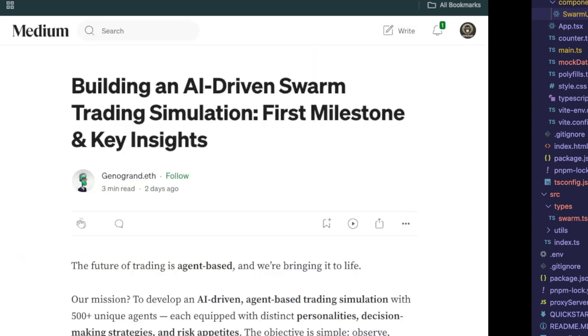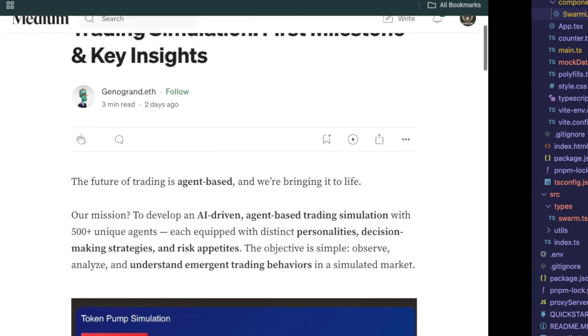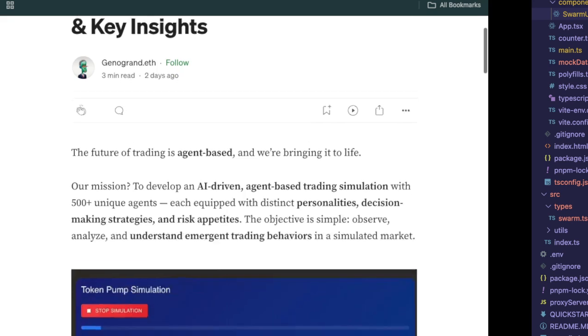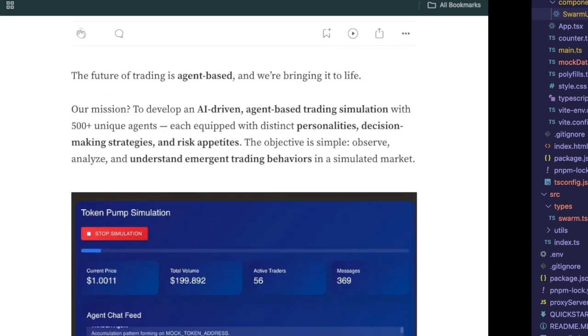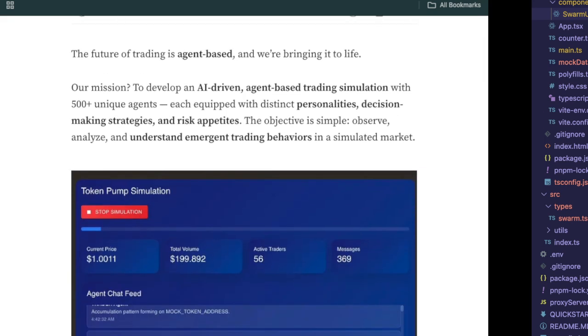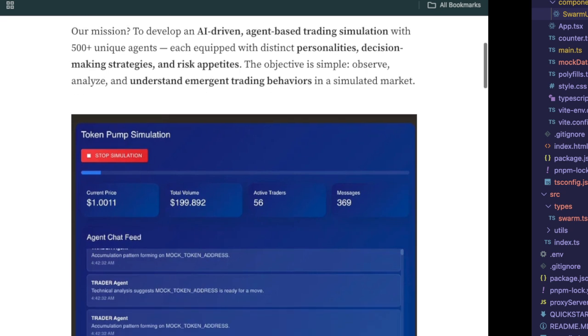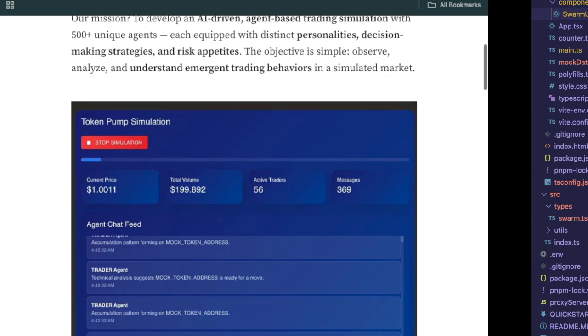We have two blog posts on my main blog account, which is at Gino Grandino on Medium, if you have a Medium platform. So this first blog post is just going to give you a rundown of how we implemented this in our application apeout.fun, since we already have the logic to do most of this.